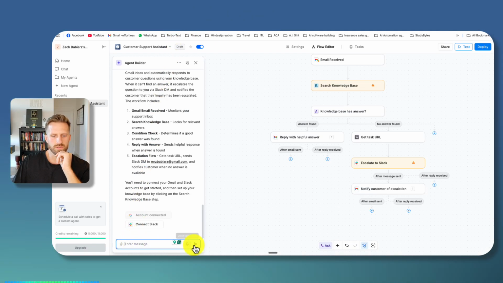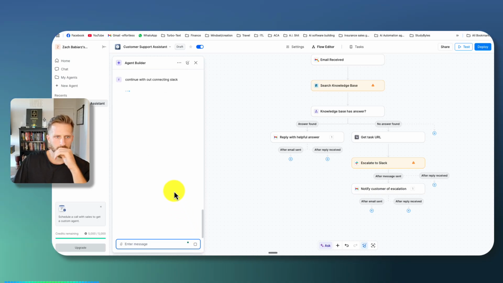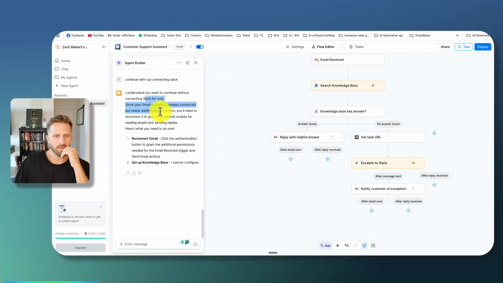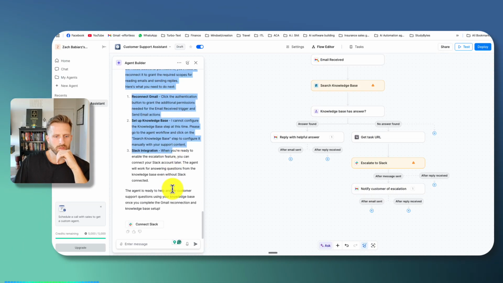Let's see if I can just continue without connecting Slack. See what happens. Let's see if it lets me. Okay, looks like it needs additional permissions for Gmail.